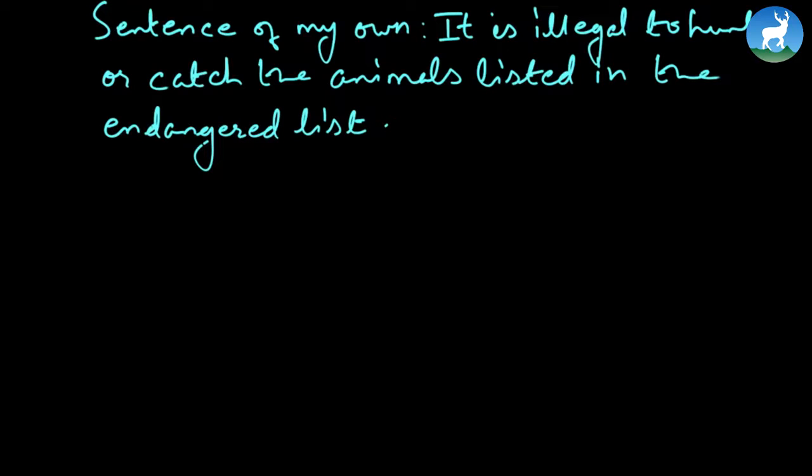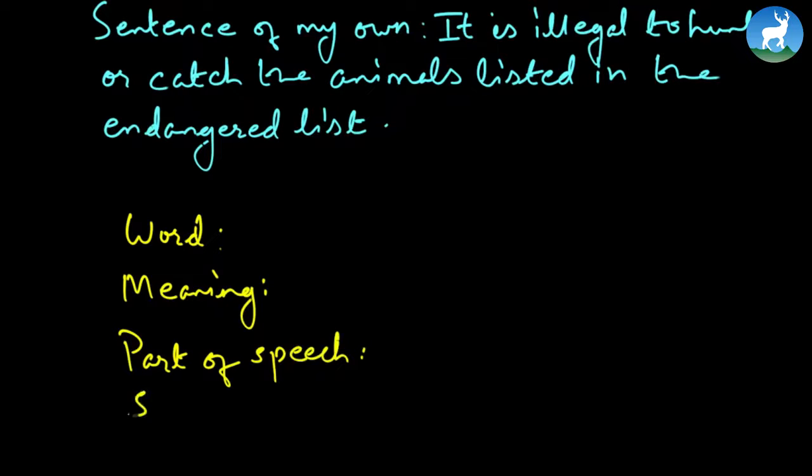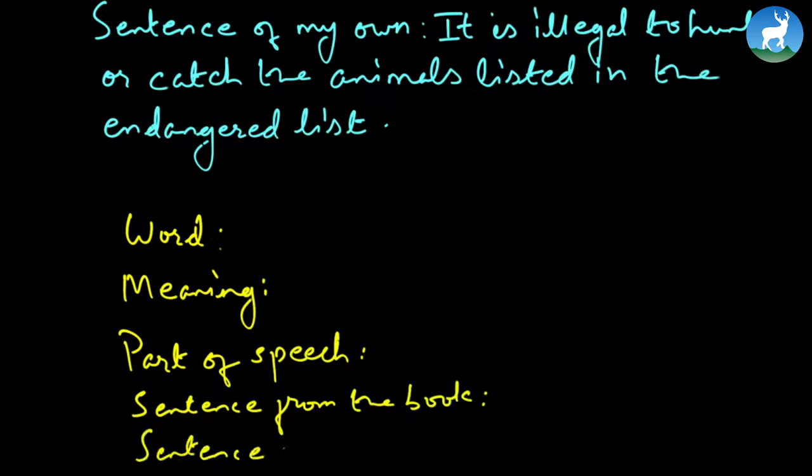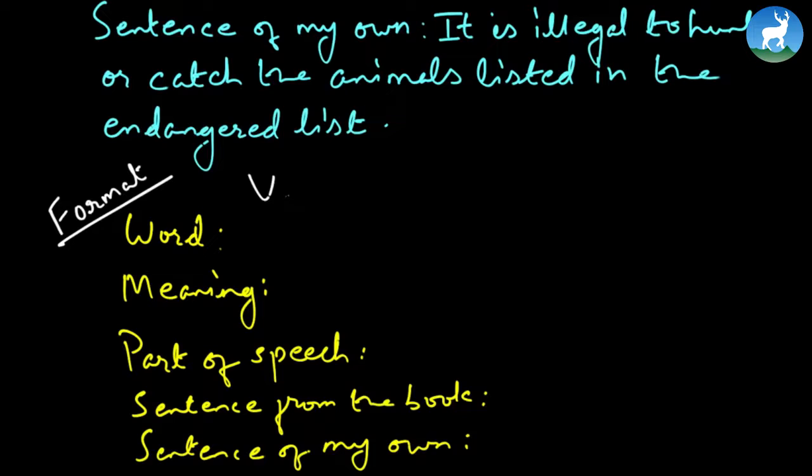Now, see, this way, we have just recently learned the technique of improving your vocabulary, where it starts from the word, then, following the format, its meaning, its part of speech, sentence from the book, and finally, sentence of my own. Word, meaning, part of speech, sentence from the book, and sentence of my own. So this is the format to improve your vocabulary words.